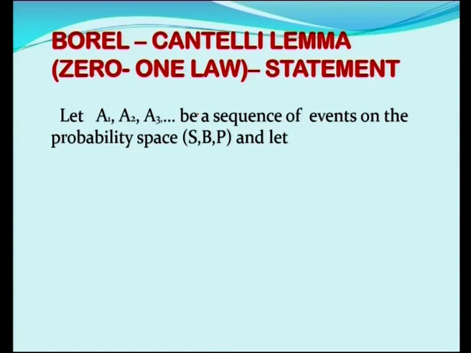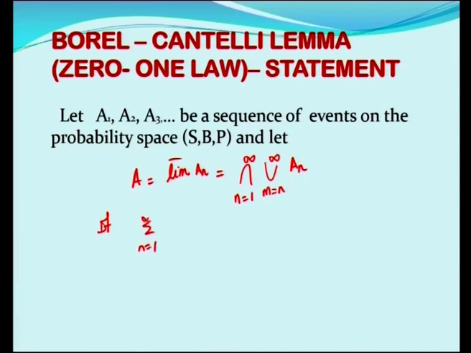And let A be equal to the upper limit of an. The upper limit of an is the intersection n is equal to 1 to infinity, union m is equal to n to infinity of am. If summation n is equal to 1 to infinity, P of an is convergent, then P of A is equal to 0.